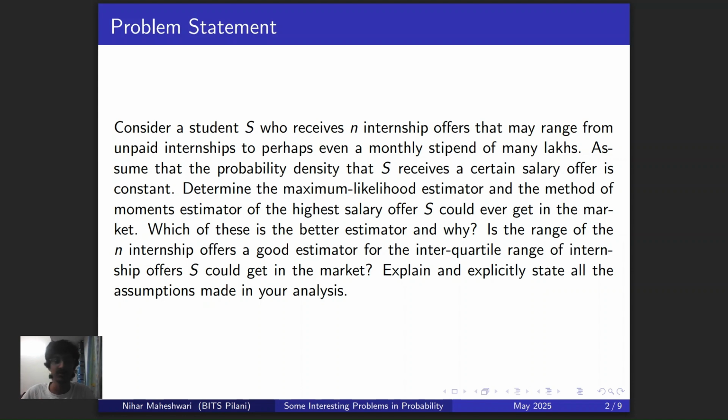All right, cool. And now we would like to estimate the parameter of this uniform distribution. We'd like to know which one of these estimators is a better estimator, why is it a better estimator, and then finally, this is the original part to this problem that I made up. Is the range of the n internship offers a good estimator for the interquartile range of the internship offers S could get in the market? Namely, is the sample range a good estimator for the interquartile range of the population? So let's get down to it.